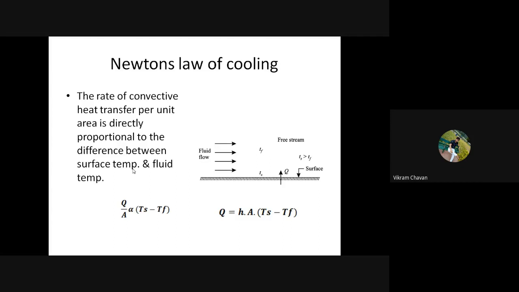So please note down Newton's law of cooling.